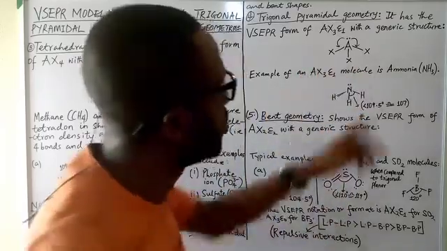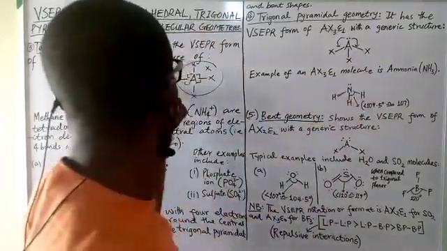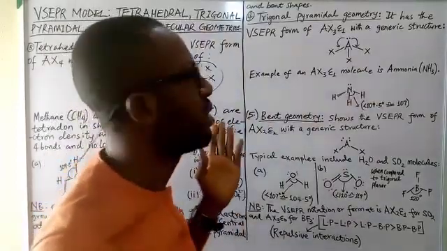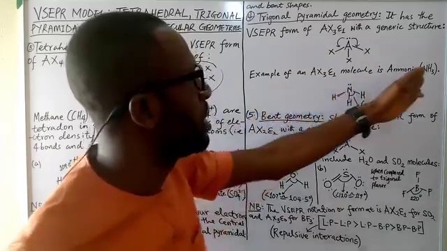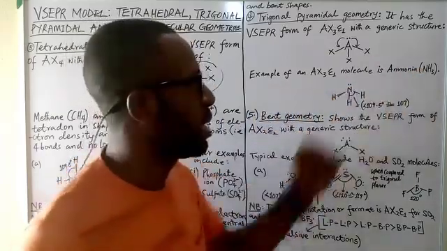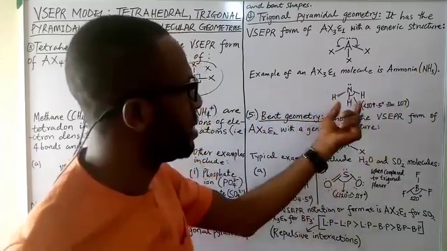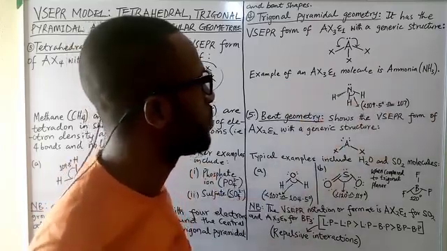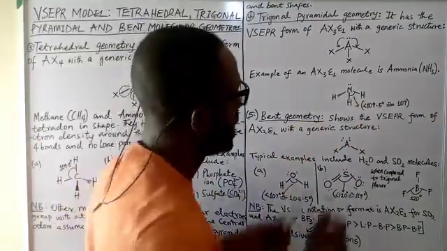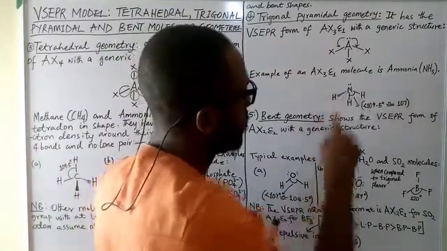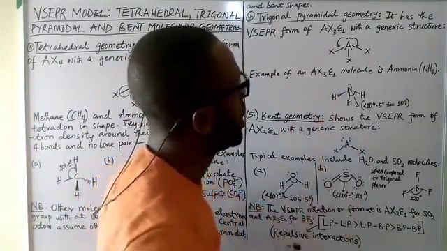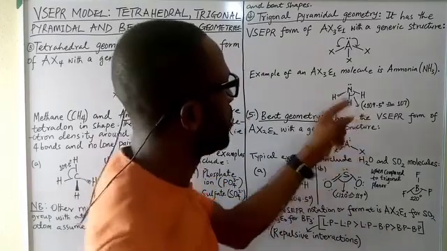The bond angle will no longer be up to what we have in the tetrahedral molecule. So an example of an AX3E1 molecule is ammonia. Here is the Lewis structure of ammonia. But again, you can see closely that we have a slant because of the presence of this lone pair of electrons.